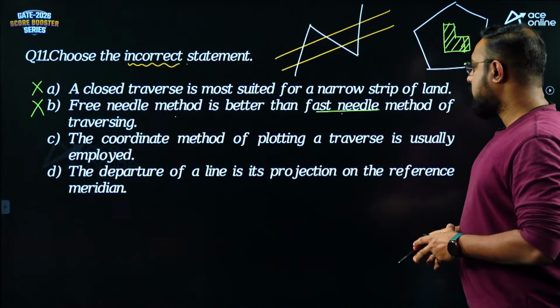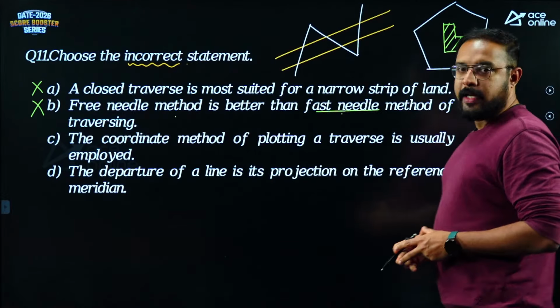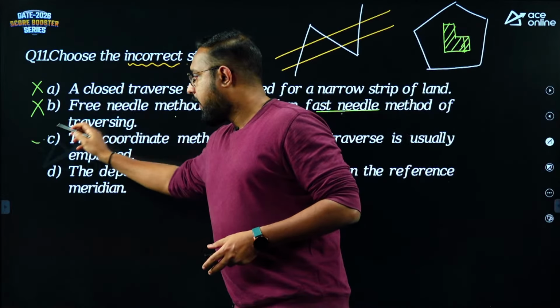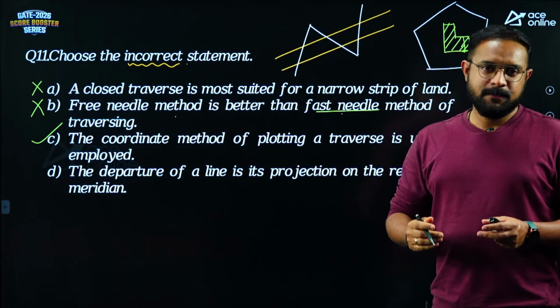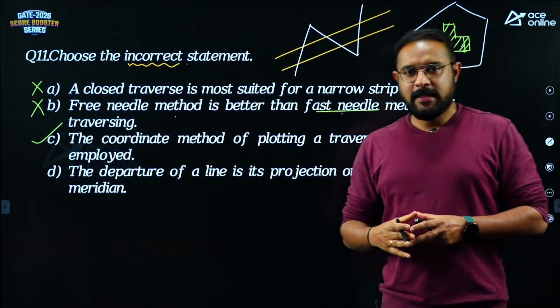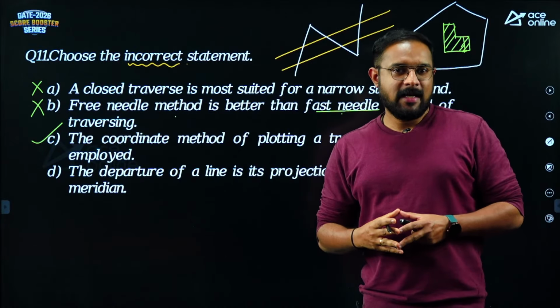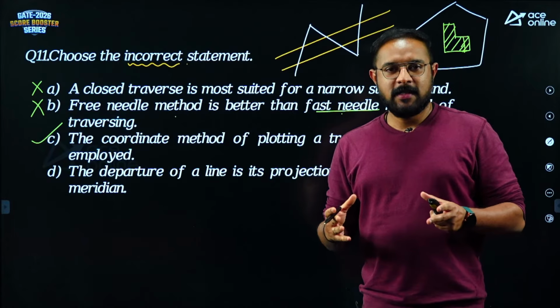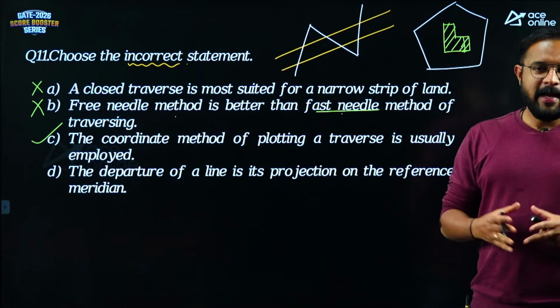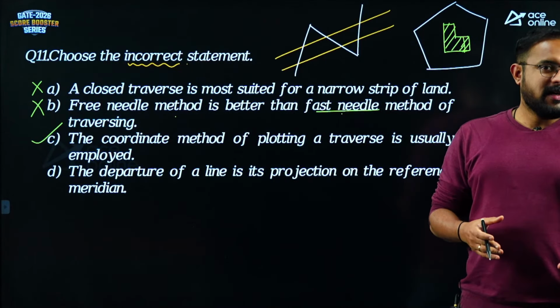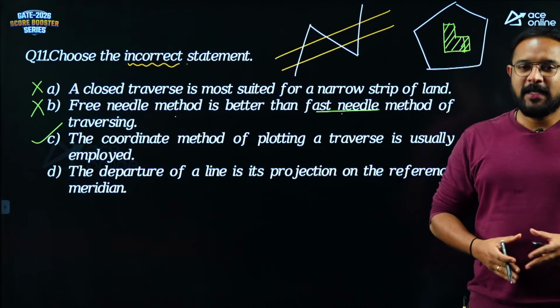The coordinate method of plotting of a traverse is usually employed. Yes, that is correct. Why don't we go with the angle and distance method? Right, why don't we go with that? Because the disadvantage of the method is, if there is a closing error, you will identify its presence only at the end of plotting. You have to plot some 10-20 lines only at the end to realize you have closing error.